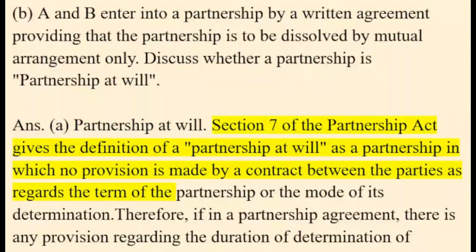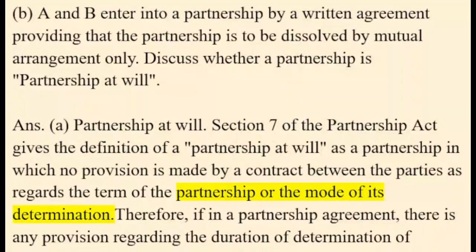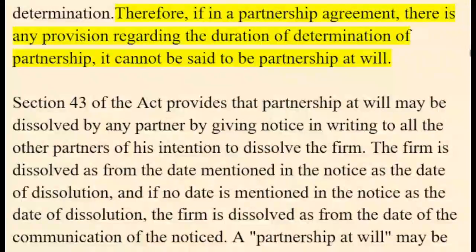Section 7 of the Partnership Act gives the definition of a partnership at will as a partnership in which no provision is made by a contract between the parties as regards the term of the partnership or the mode of its determination. Therefore, if in a partnership agreement there is any provision regarding the duration or determination of the partnership, it cannot be said to be a partnership at will.